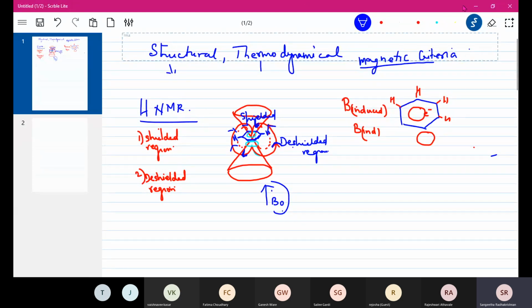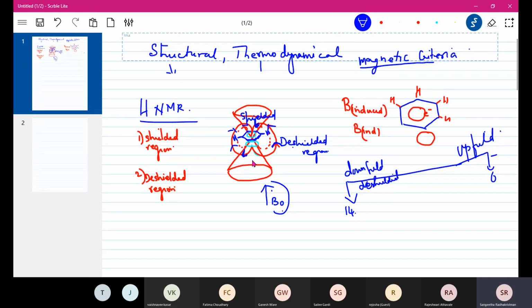Here we will use two more terms. We use the term downfield and upfield. So this is downfield, and this side is upfield. So it goes from 0 to 14. Okay. So these downfield will be our de-shielded electrons.